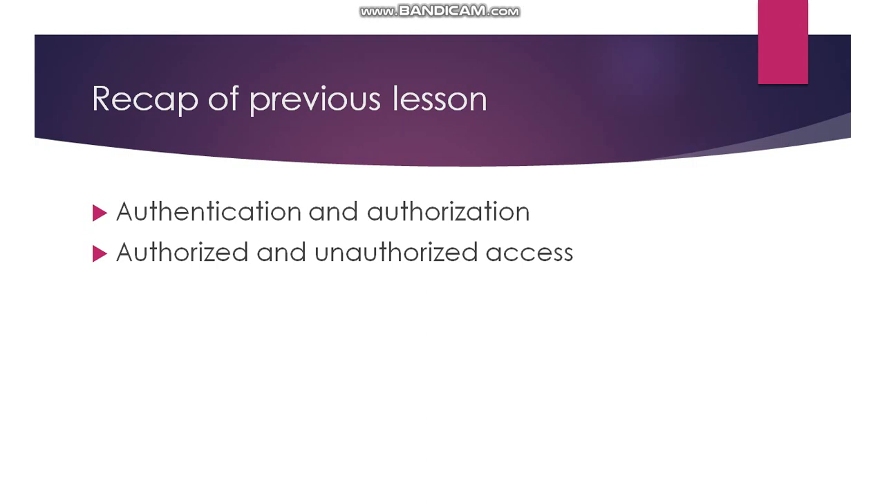First of all, I will give you the recap of previous lesson. In the previous lesson we have covered authentication and authorization, authorized and unauthorized access. Authentication means identifying a person and authorization is the approval of that authentication and giving access to someone. And authorized and unauthorized access means authorized meaning someone gains access after approval of identification, and unauthorized access means someone gains access without approval of identification.